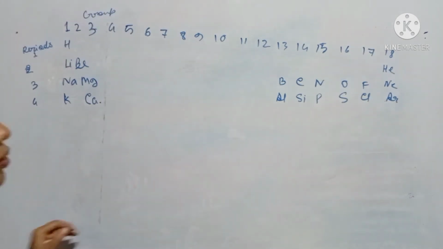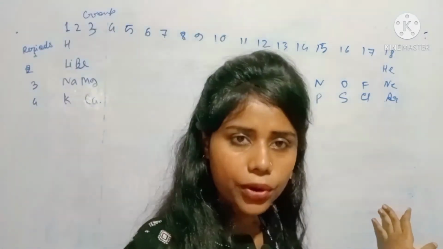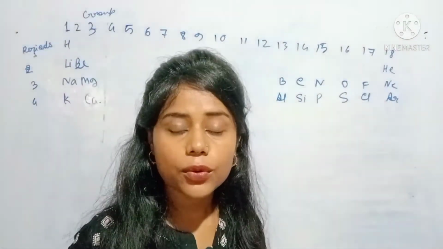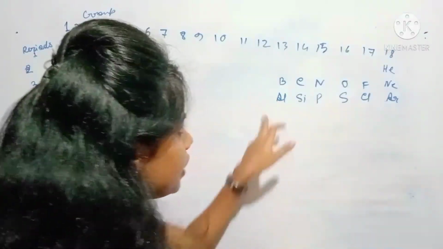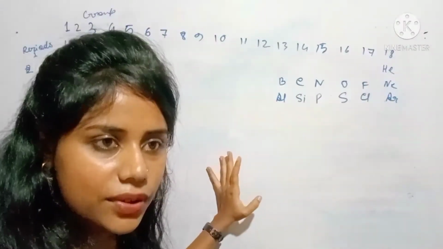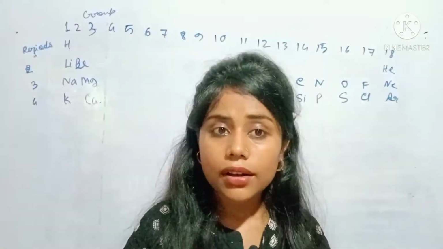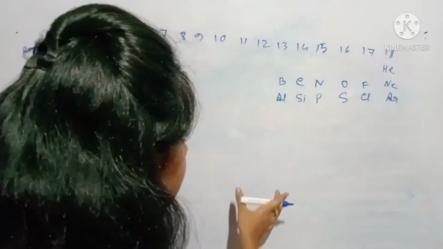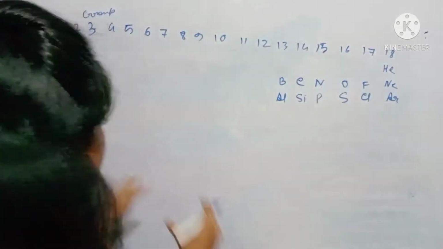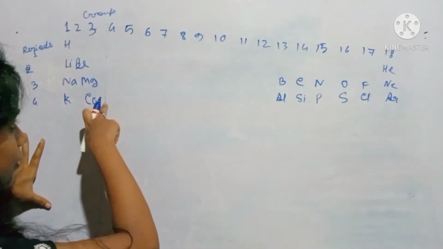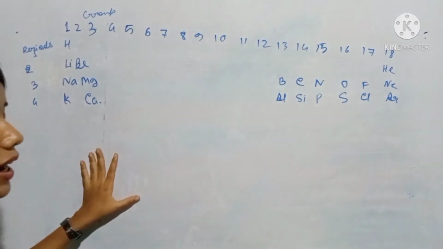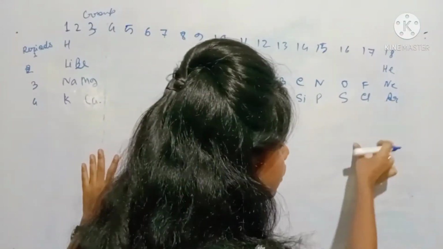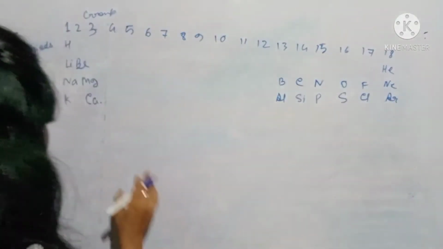Okay, after that I'm going to write some more, because if I ask where iron is, or where aluminium is, aluminium is here, but where is iron? You may be curious to know about those elements, right? That's why I'm going to write them just for knowledge. Till now just try to remember till 20. After that, try to remember all the 18 group elements, then all the 17 group elements. Okay, I'm going to write those for you.